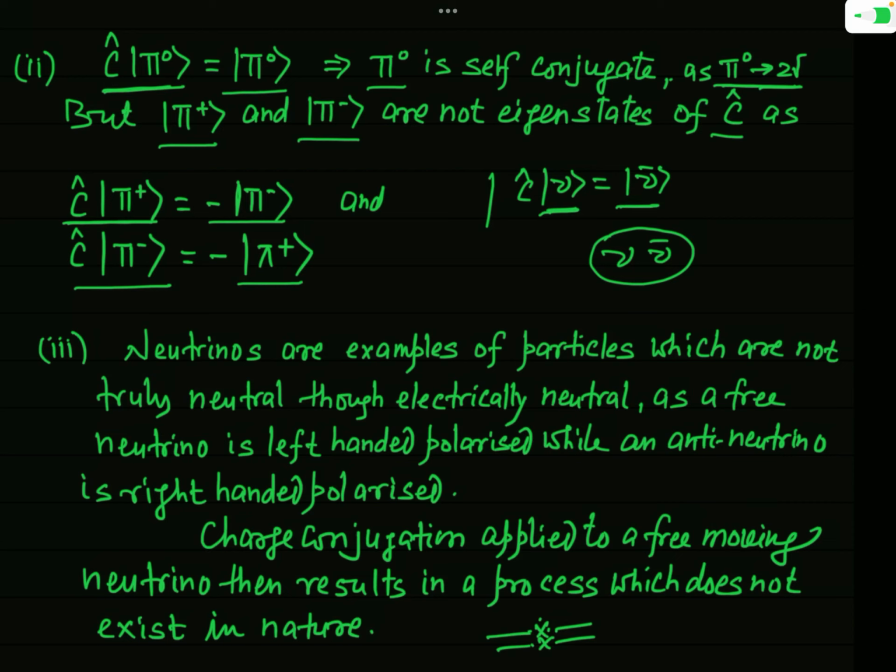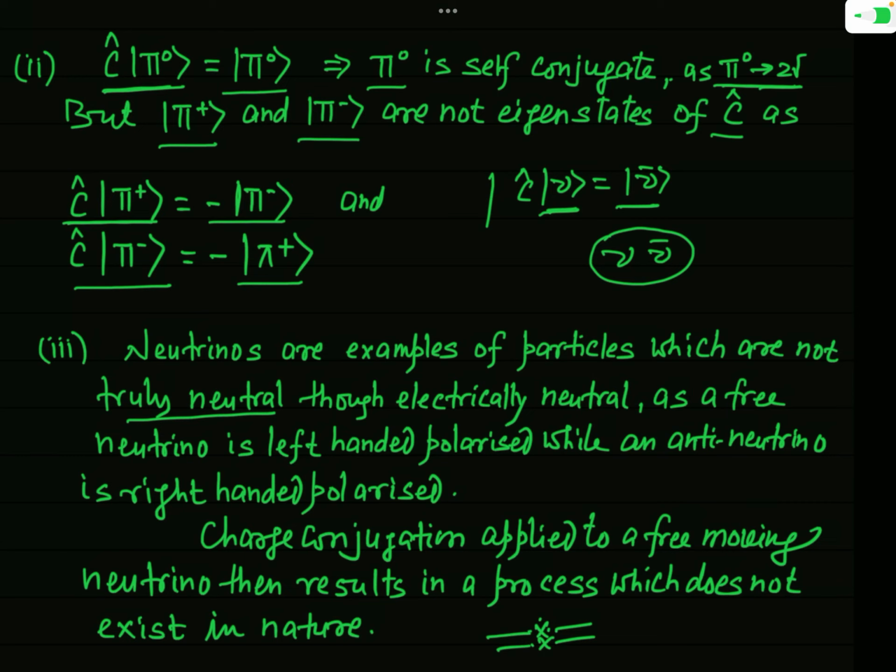So neutrinos are examples of particles which are not truly neutral, although they are electrically neutral. Electrically they have no charge, but in the real sense these particles are not true neutral particles on the basis of charge conjugation operation.